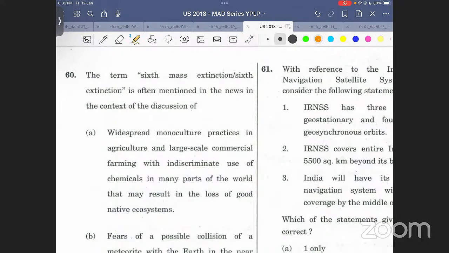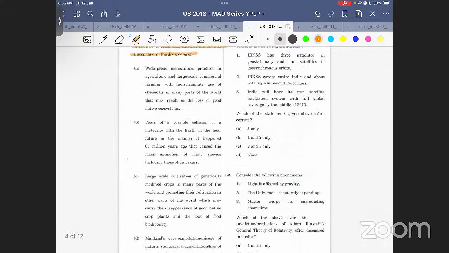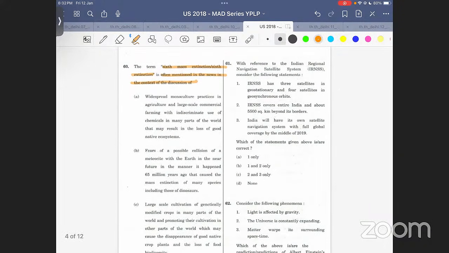Okay, now comes the next question. The term sixth mass extinction or sixth extinction is often seen in news in the context of the discussion. So the longer an option looks, the simpler it is. What will be the sixth extinction? यार obvious ही बात है.